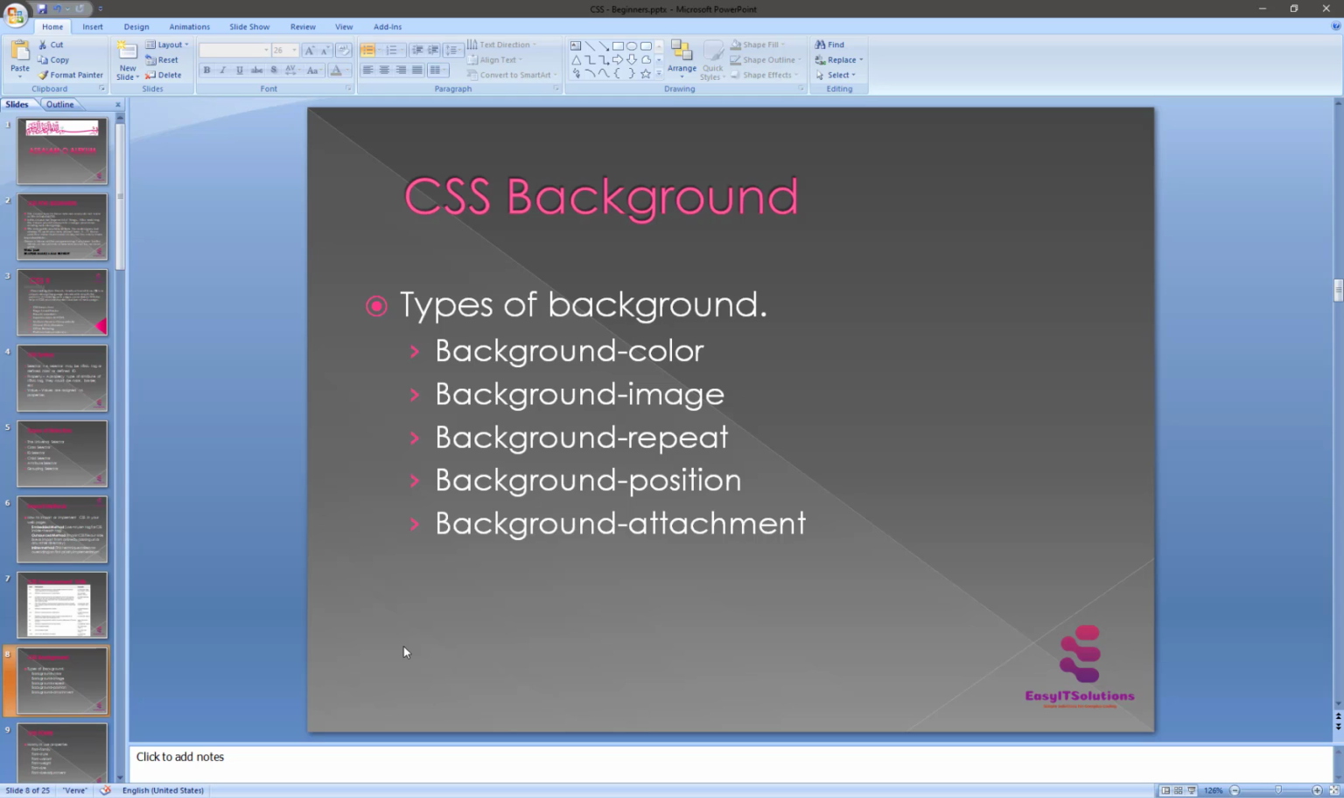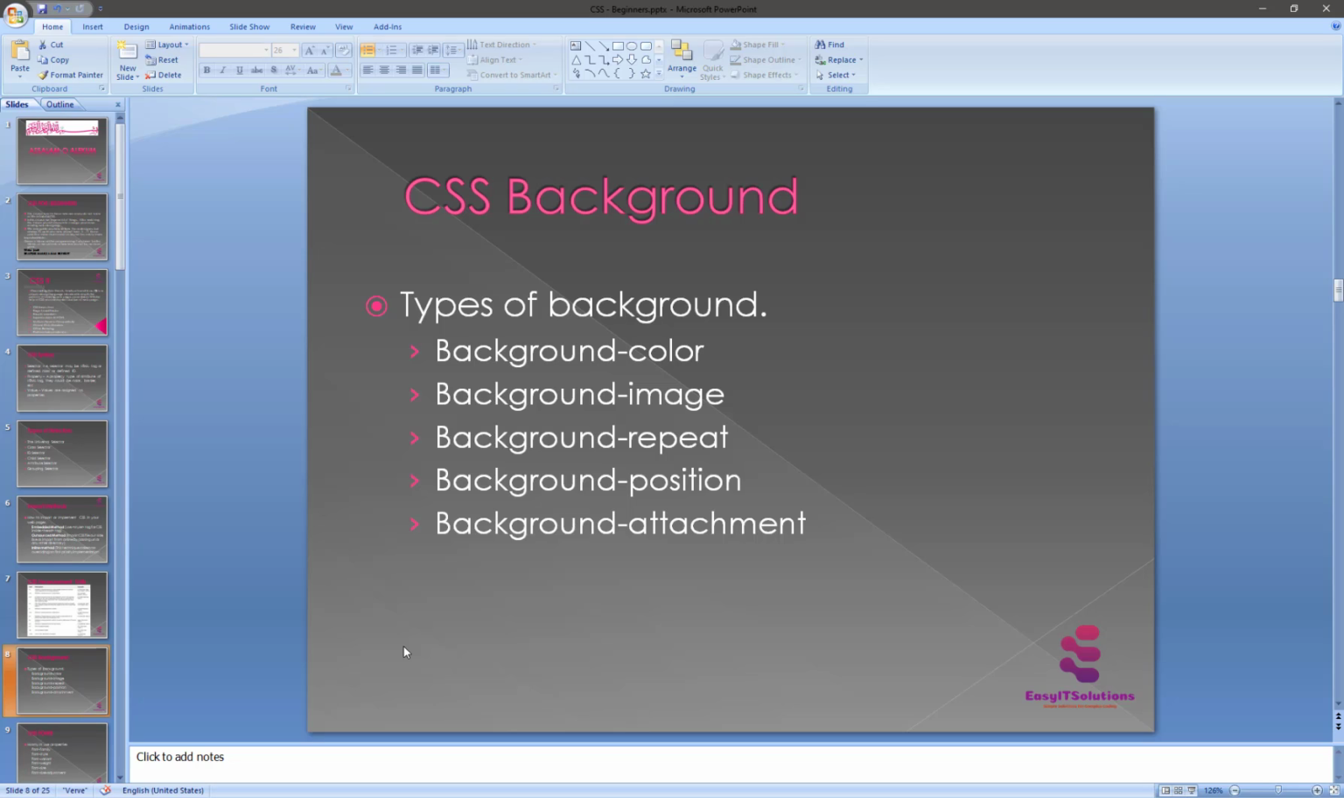Third one is the background repeat. So what's the background repeat? Basically the property is used to control the repetition of an image in your background. And the background position property is used to control the position of an image in the background.